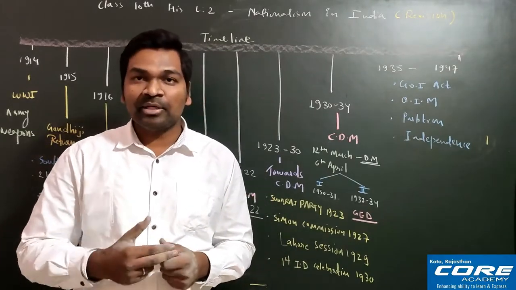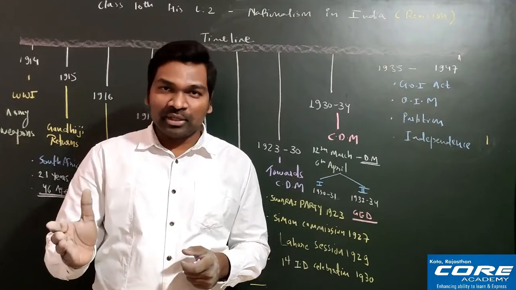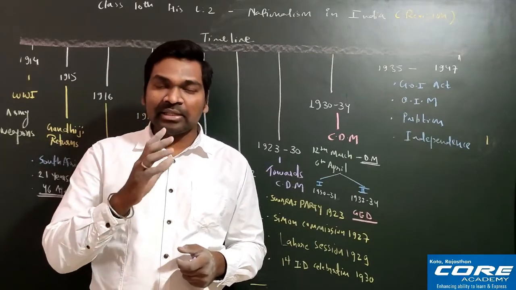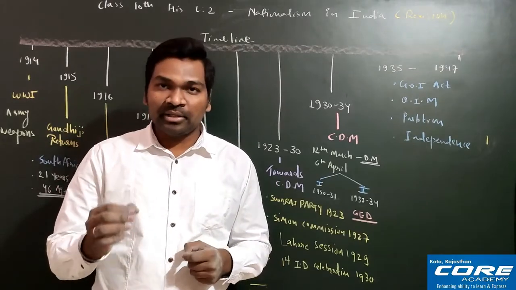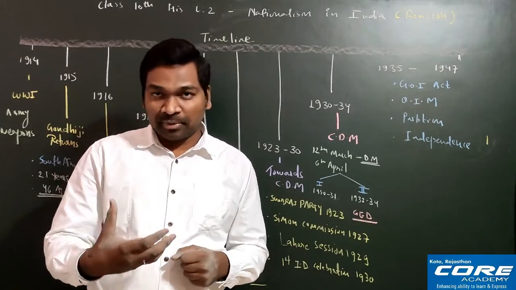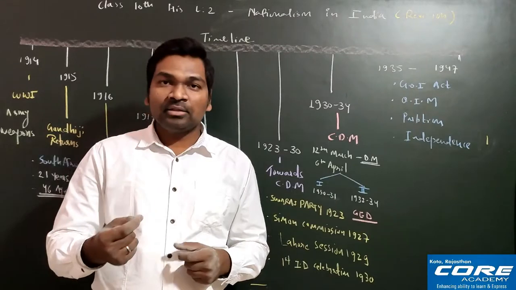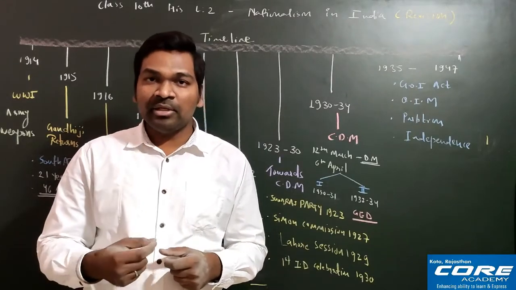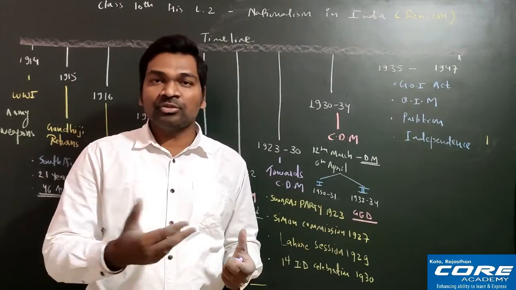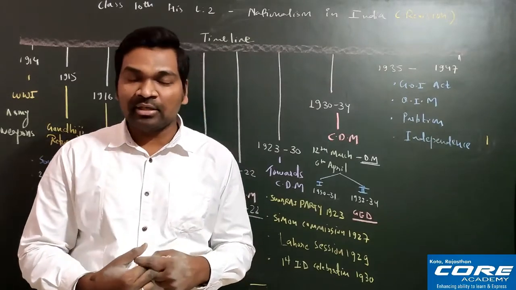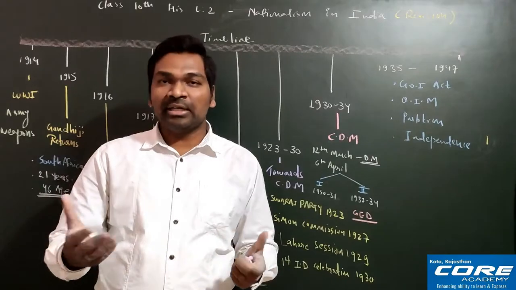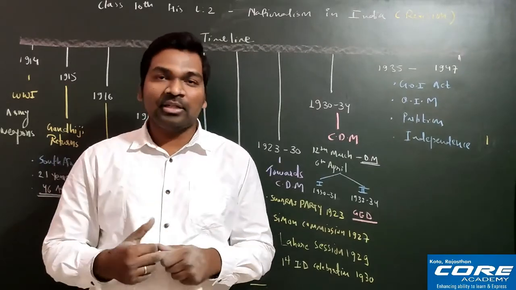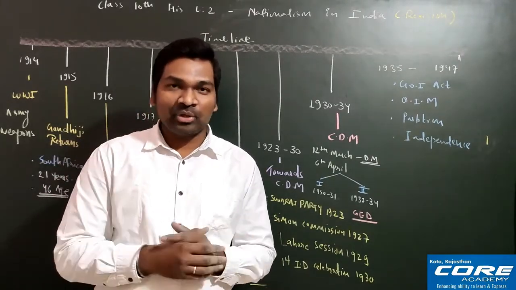And when this Gandhi-Irwin Pact took place in 1932, right? So after this 1932 Gandhi-Irwin Pact, it was decided that Dr. B.R. Ambedkar will drop his demand of separate electorate. Instead of that, the Dalit community will be given a reservation in government institutions and in political elections, right? So from that particular pact only, the reservation concept started in India. Which pact? Gandhi-Irwin Pact. I hope it is clear to everyone.